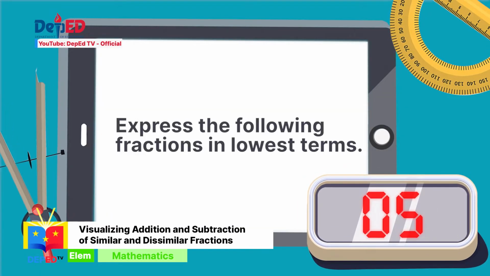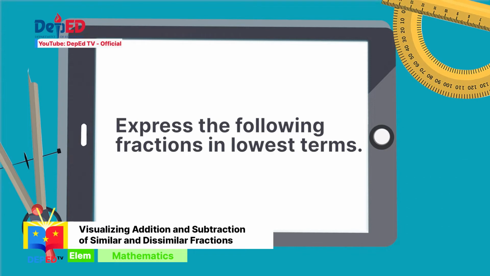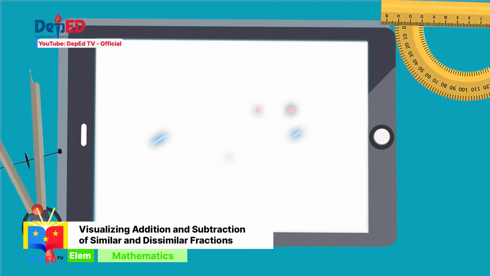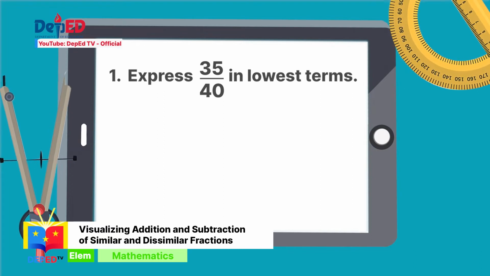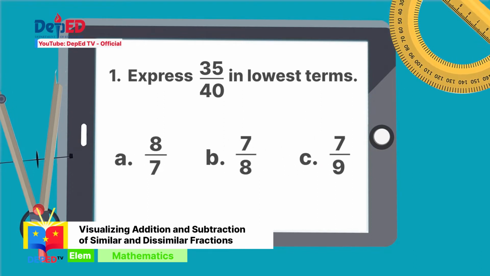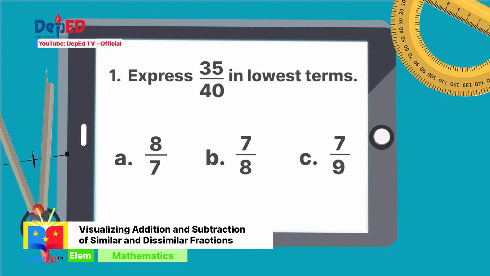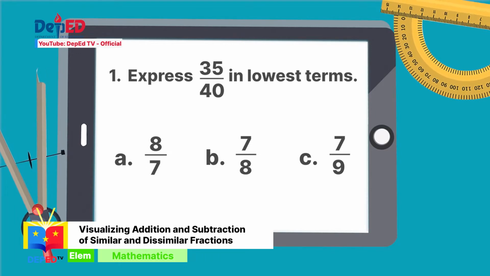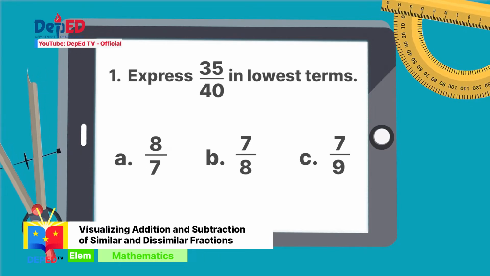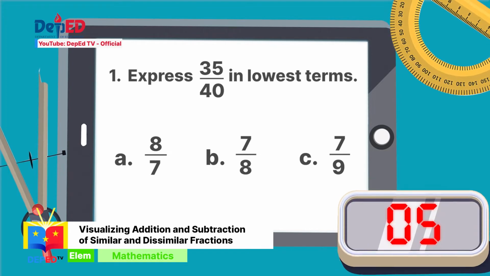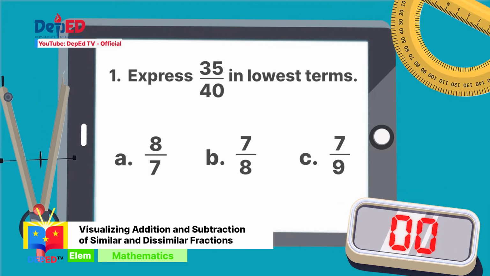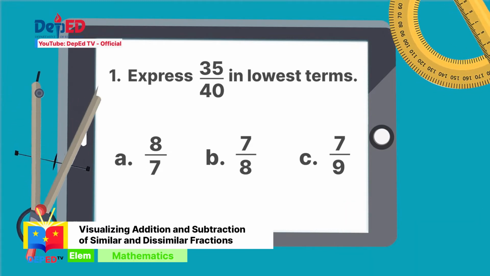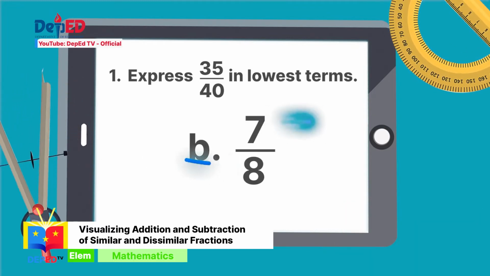Express the following fractions in lowest terms. Number 1. 35 over 40. A. 8 over 7. B. 7 over 8. C. 7 over 9. The correct answer is B. 7 over 8.